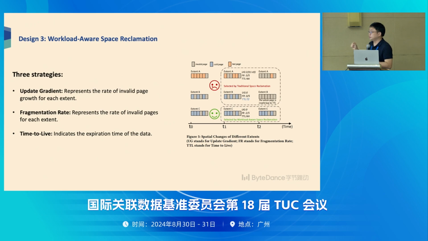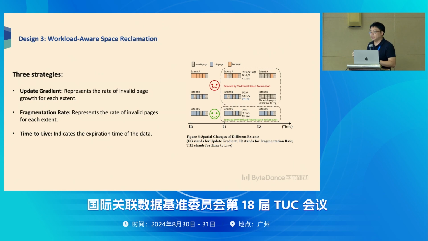Here's garbage collection. Normally for garbage collection, we just monitor the dirty ratio of one block. But inside ByteDance, we observe several things. One is that a video published now may get more chances to get a like compared to a video published one month ago.